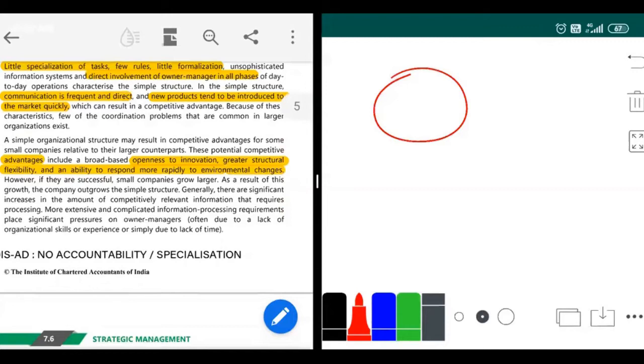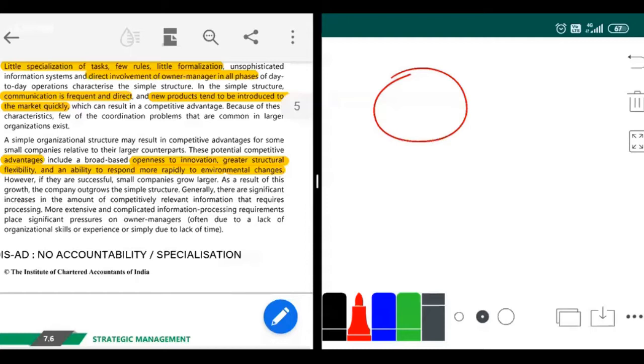Greater structural flexibility. So anybody can do any work, okay? It's not like only functional people. So we don't have any functions or divisions here. So all people will do all kinds of work, okay? Suppose I have one employee for doing the cash and accounting, another employee for showing my sarees. If the person who is showing the sarees went for lunch, now the person who is doing the cash and accounting will also show the saree to the customers. So there is a structural flexibility. Okay. And an ability to respond more rapidly to environmental changes. Now, whatever trend changes come, I can adapt to the trends.